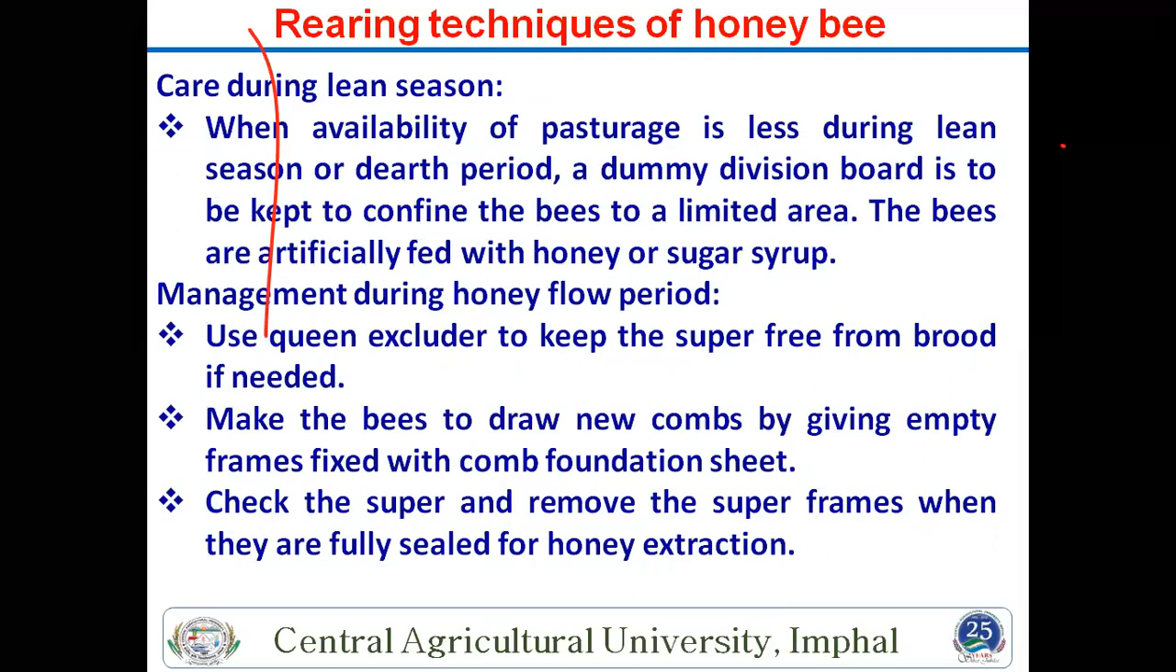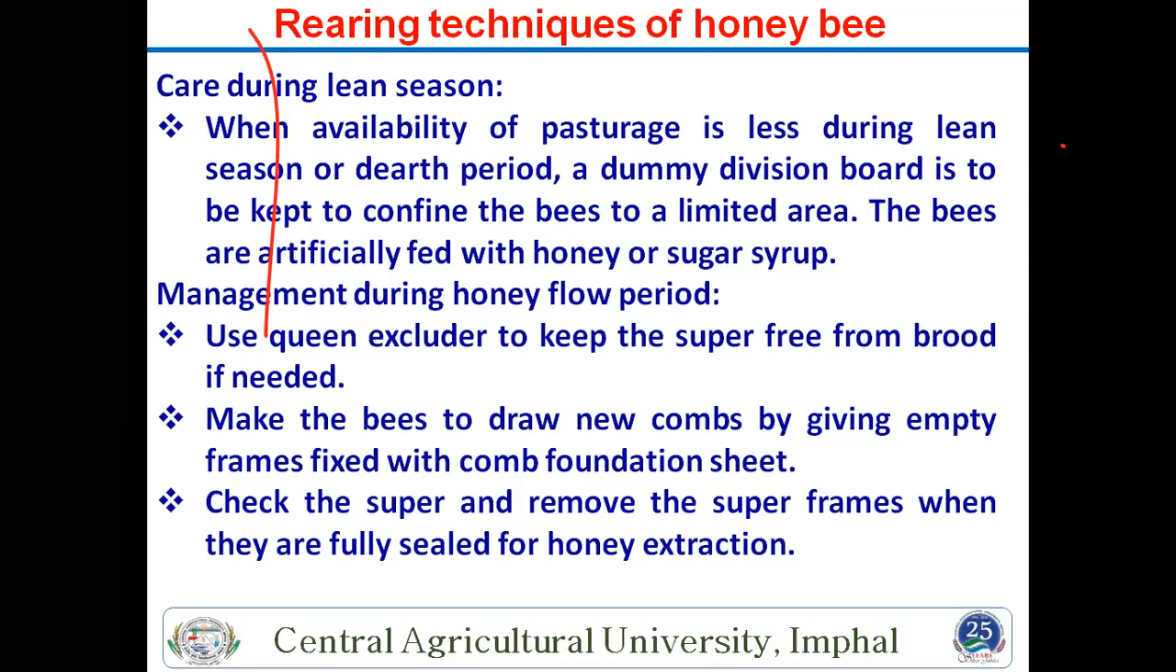Because if you are in the dearth period and you do not provide any pollen substitute or other feed, then the bees will also swarm from your box. So this is also important. When the availability of pasture is less during the lean season, it is also known as the dearth period. What is the dearth period? It is the time of non-availability of pollen, most probably in the rainy season. That time is known as the dearth period, and at this time we will provide extra pollen substitute, making it and giving it to your boxes.